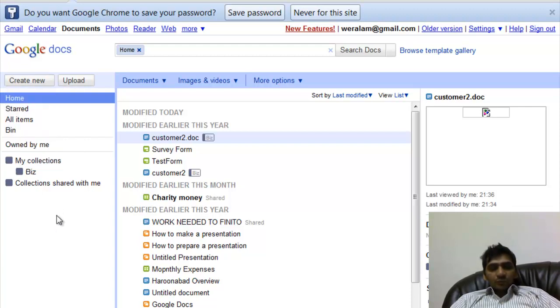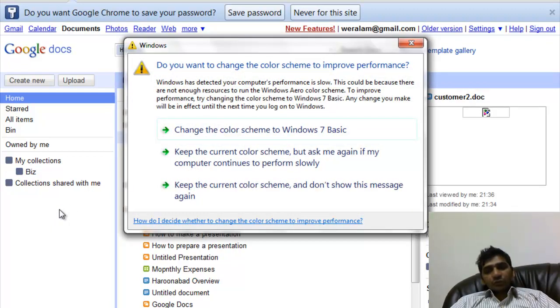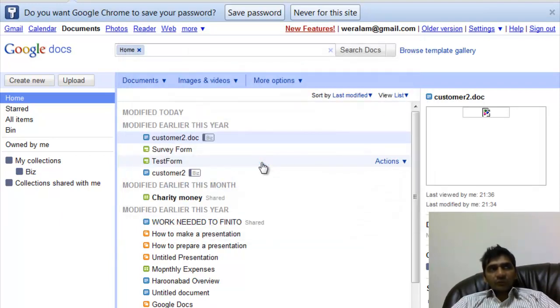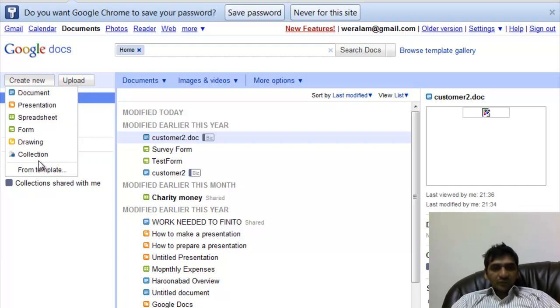Now we also talk about how we can manage different kinds of documents. For example, when we are dealing with documents, we have different kinds of documents, and if we are keeping the records of different customers or different things, then we have to manage all those documents properly. So in Google Documents, they have given the concept of the collection. We can create a folder-like thing. So we can say create new collection.